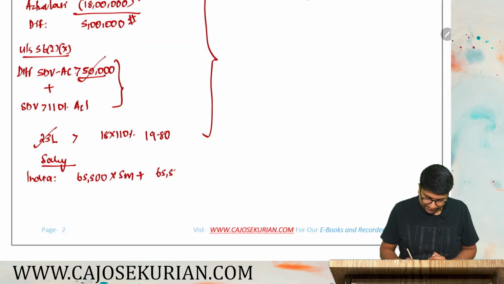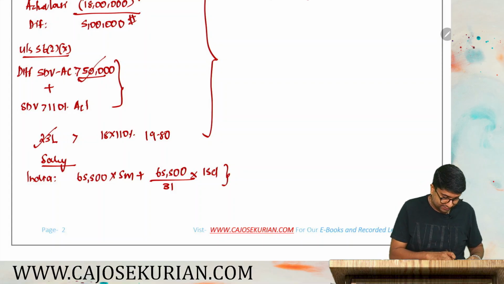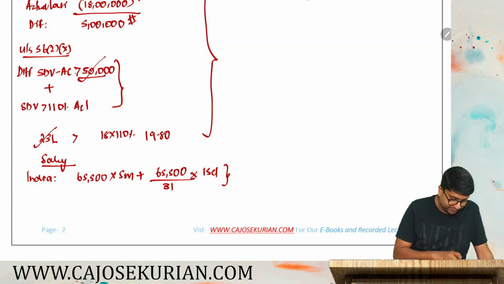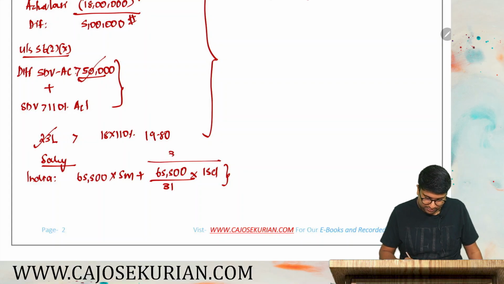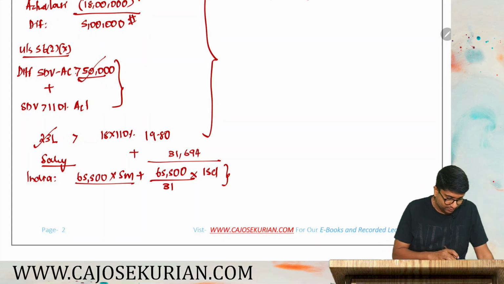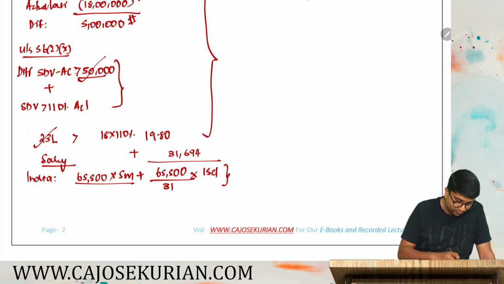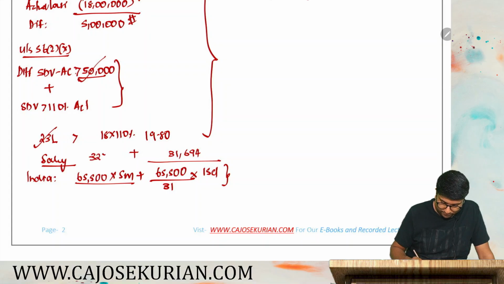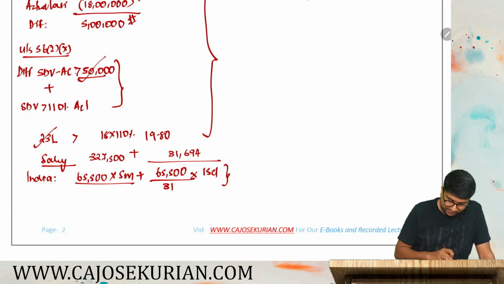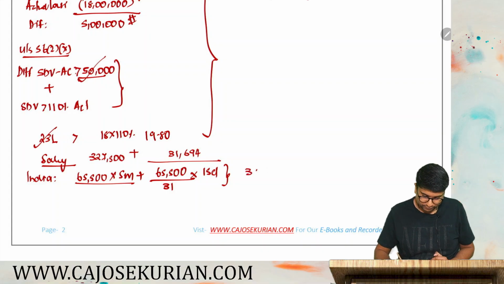So, 65,500 was 1 month salary. January has 31 days, into 15 days. And how much will be that proportionate amount? 65,500 divided by 31 into 15 will give you 31,694. Plus, how much is this amount? 65,500 into 5 will be 327,500. That plus 31,694 will give you 359,194. Minus, you can claim standard deduction.